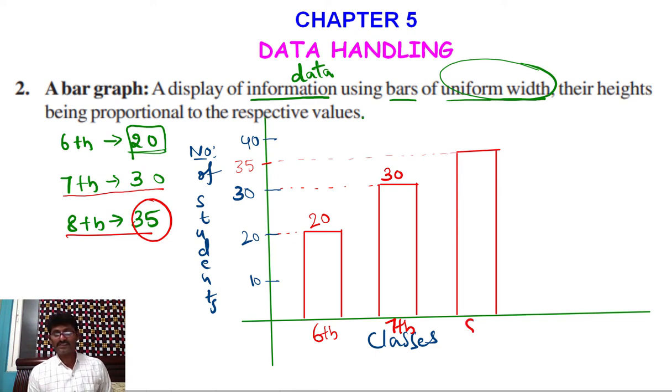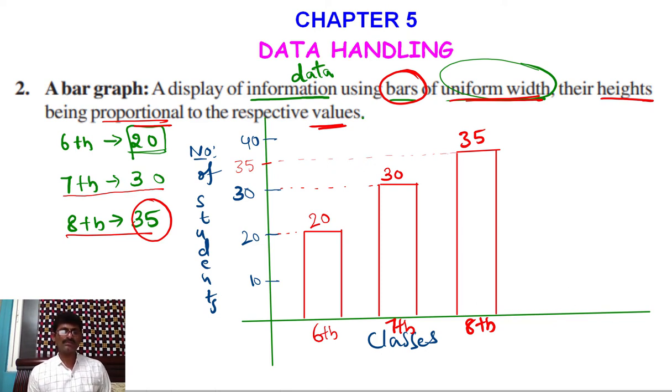This is of 8th class, and there are 35 students. Now if you observe this diagram, it is in the form of bars with uniform width and the heights being proportional to the respective values. This is what we say bar graph.